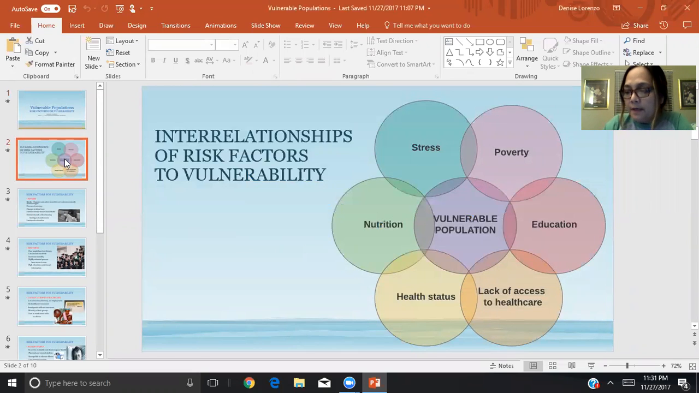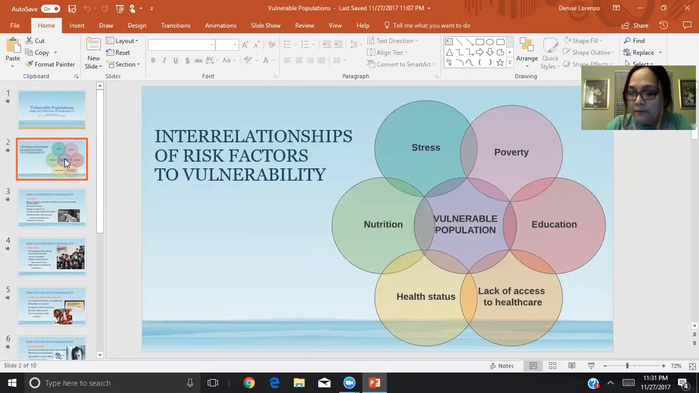Despite efforts of the United States to eliminate disparities in healthcare, significant disparities continue in vulnerable populations. Risk factors to vulnerability include poverty, low levels of education, lack of access to healthcare, health status, inadequate nutrition, and stress. To the right is a diagram that illustrates the interrelationship of these risk factors. All these risk factors intersect with each other and are related to each other.